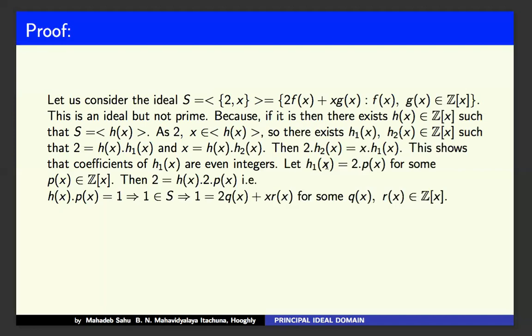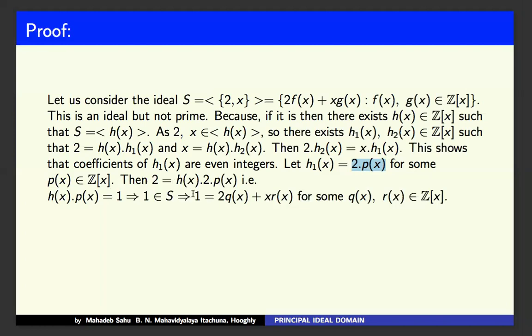So h1(x) can be written as 2 into something; you can take 2 common from all coefficients of h1(x). So h1(x) equals 2p(x) for some p(x) belonging to Z[x].